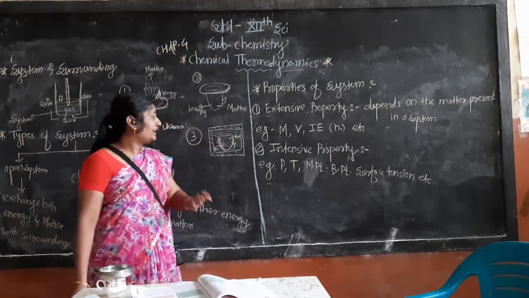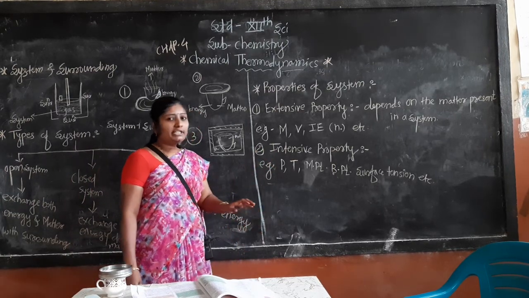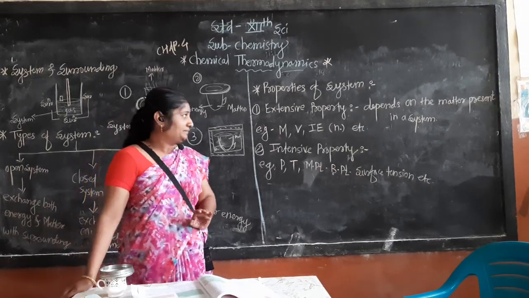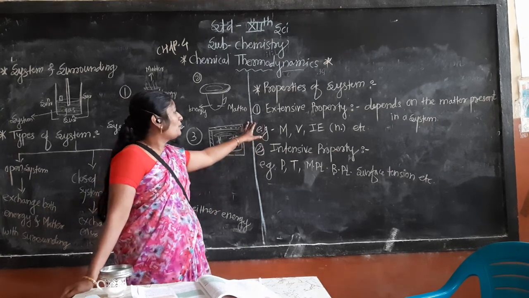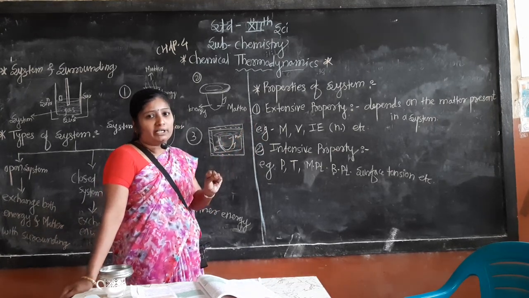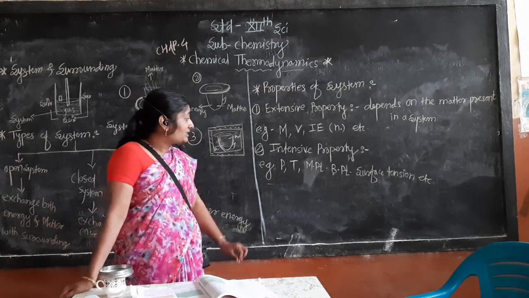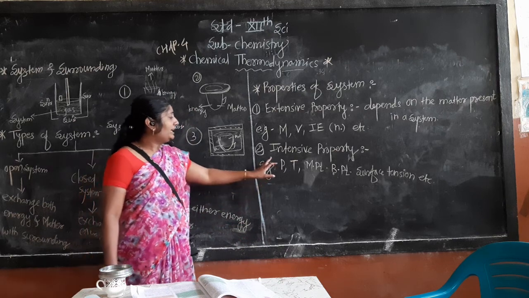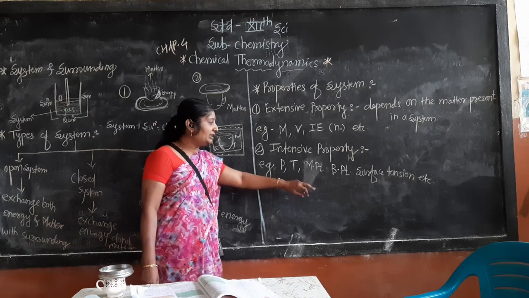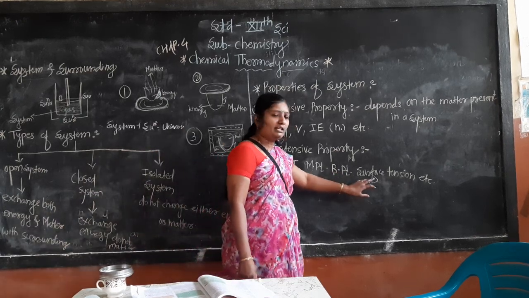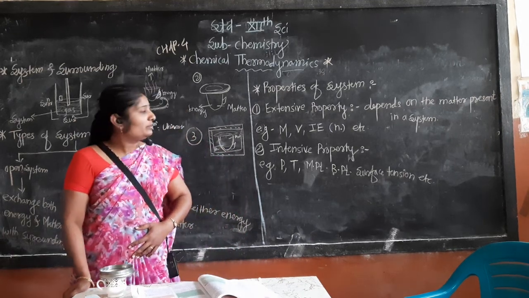Second property, intensive property. Intensive property means the property is independent of the matter present in the system. The first property is dependent, the second is independent. Some examples of intensive property: pressure, temperature, melting point, boiling point, surface tension, viscosity, etc.